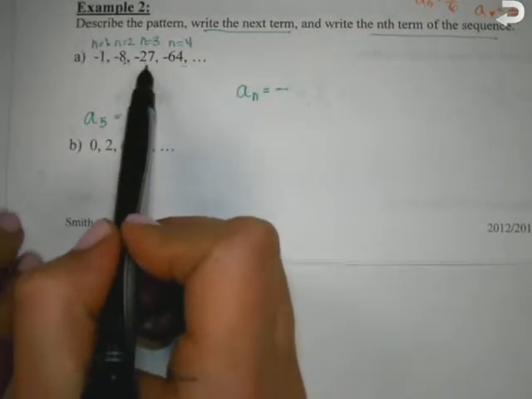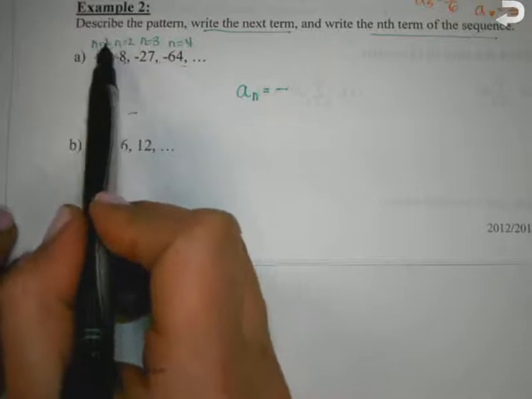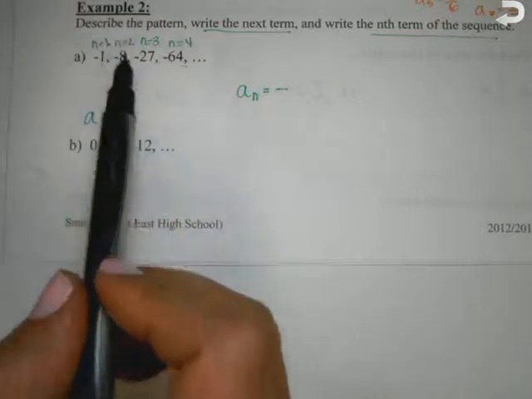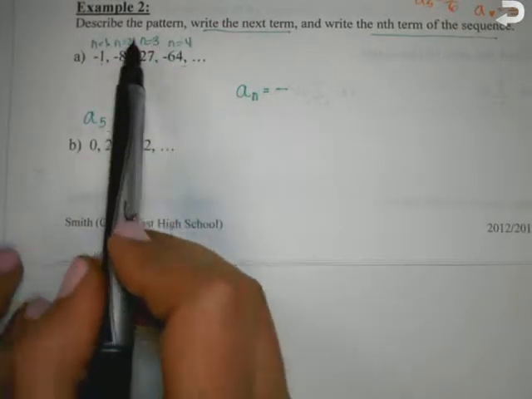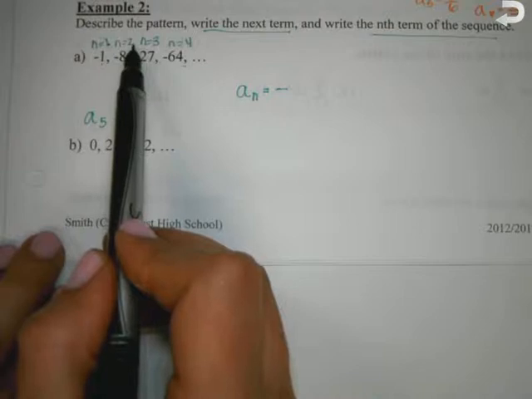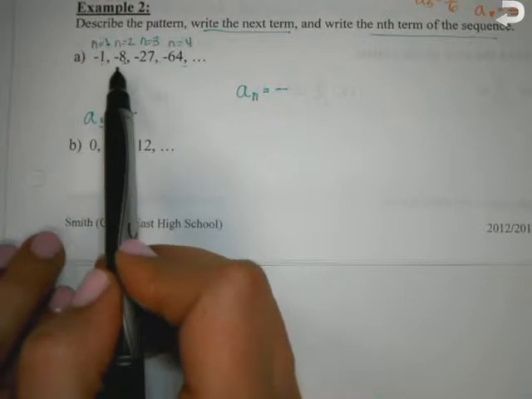But let's try Madison's idea. What about negative 2 to the third? What's that going to give me? Negative 8. What's 1 to the third going to give me? 1. What's 3 to the third going to give me?